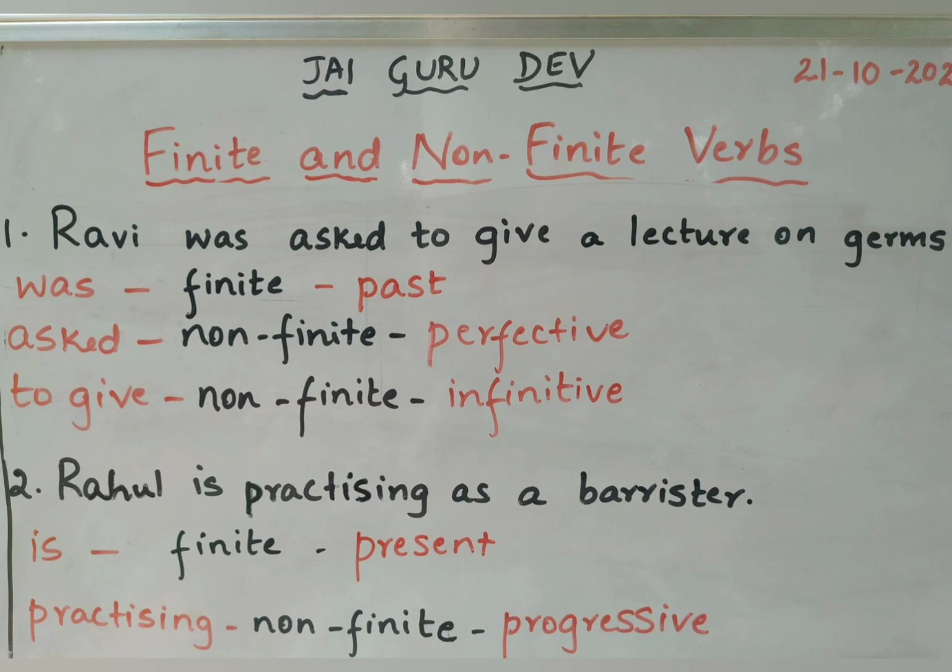Second question, Rahul is practicing as a barrister, in which we have two verbs. One is, which is in the finite form in the present tense. Next is practicing, which is a non-finite verb in the progressive form. I hope you have understood the concept of finite and non-finite verbs as well as got the answers also right for the given exercises.